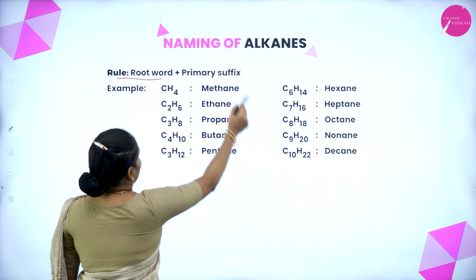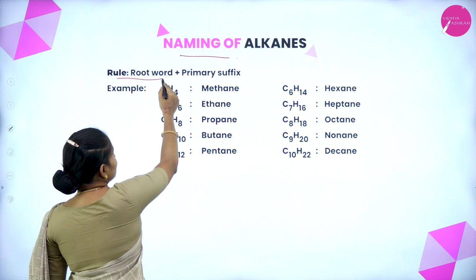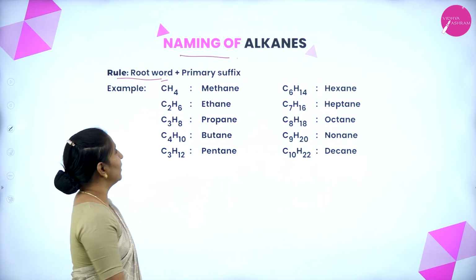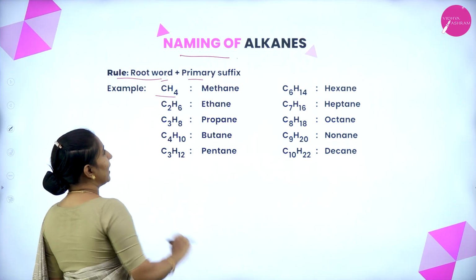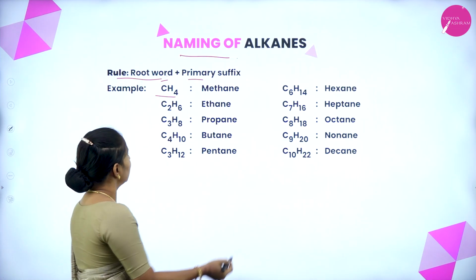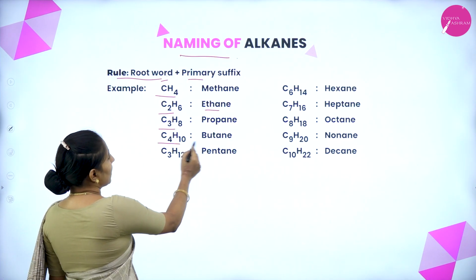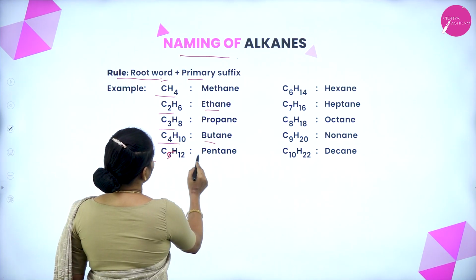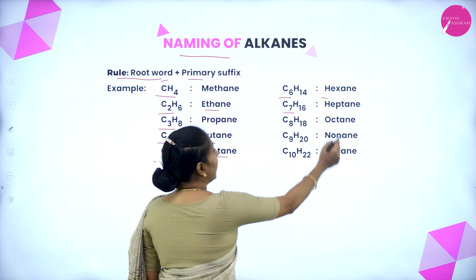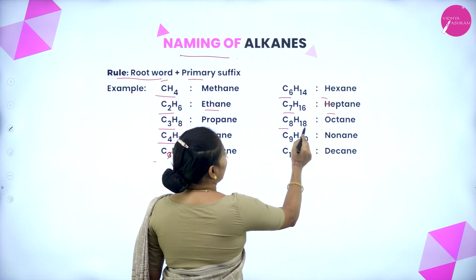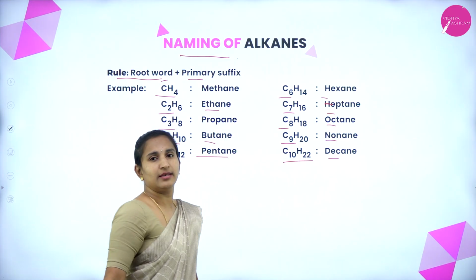Rule for naming alkanes: first we consider the root word, then the primary suffix. For example, 1 carbon is methane, 2 carbon ethane, 3 carbon propane, 4 carbon butane, 5 carbon pentane, 6 carbon hexane, 7 carbon heptane, 8 carbon octane, 9 carbon nonane, 10 carbon decane.